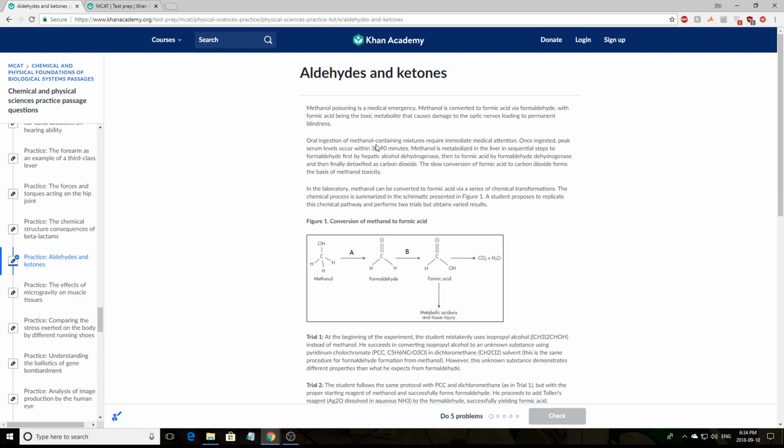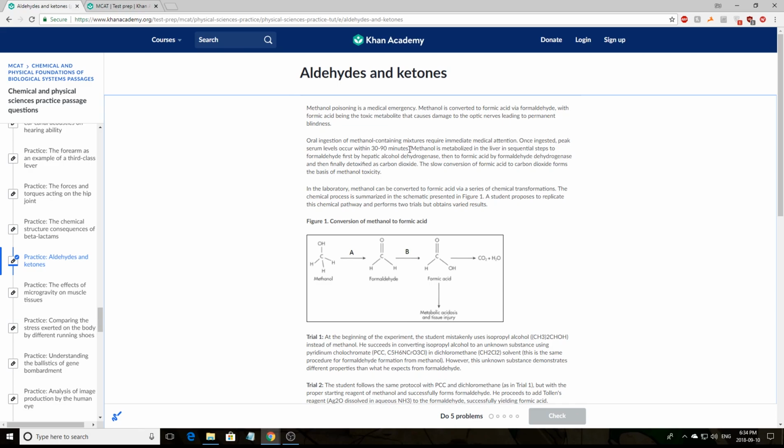Oral ingestion of methanol-containing mixtures requires immediate medical attention. Once ingested, peak serum levels occur within 30 to 90 minutes. Now, things like this you can typically ignore. If you know that this is a chemistry-based passage, I really doubt that information like this would be useful, because this seems more biologically relevant. So I don't see how they could incorporate this into a chemistry passage,